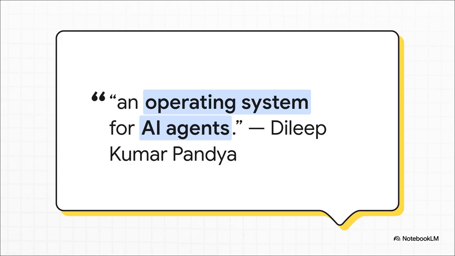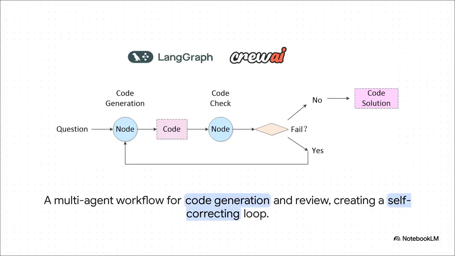This kind of power and flexibility is why one expert, Dilip Kumar Pandya over at ZoomInfo, called LangGraph an operating system for AI agents. And that's such a perfect way to describe it, right? It's not just running a single program, it's the OS that's managing and orchestrating a whole team of different AI agents working together.